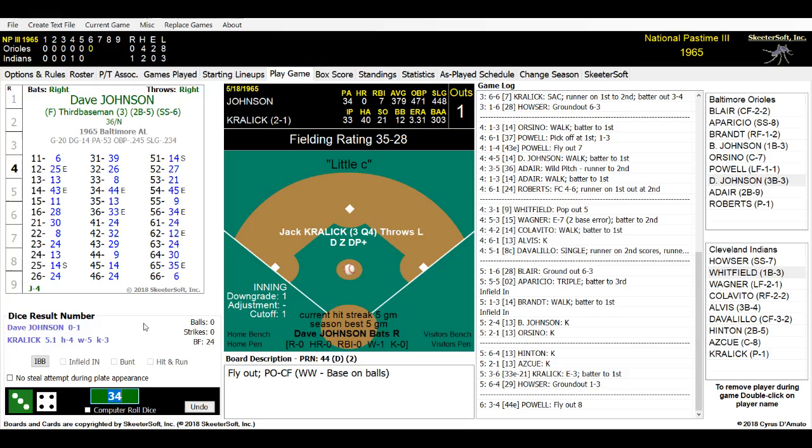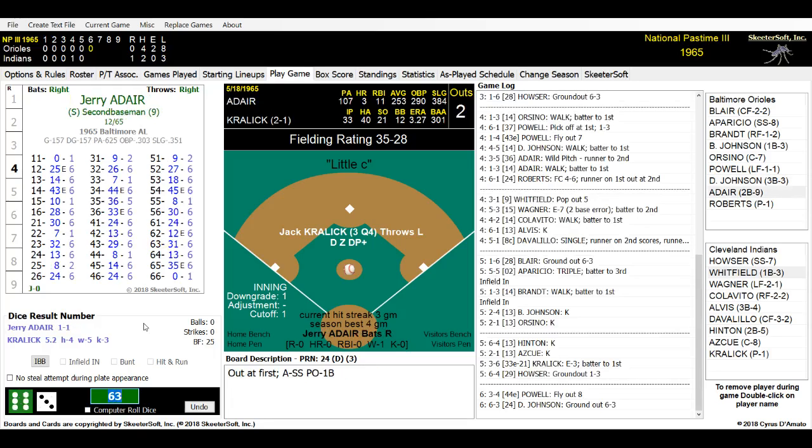It is a 63. And Davy Johnson hits it to our shortstop Hauser. Hauser is able to pick it up very easily, gets it over towards Whitfield. Whitfield scoops it up out of the dirt. And we have 2 down.